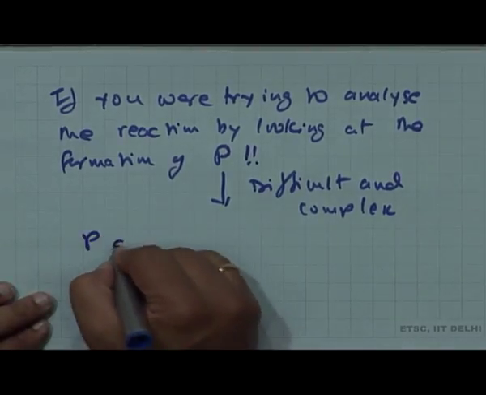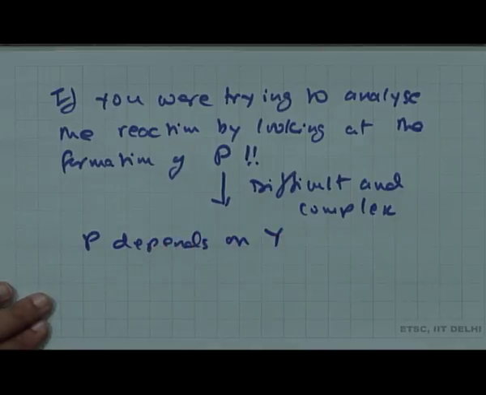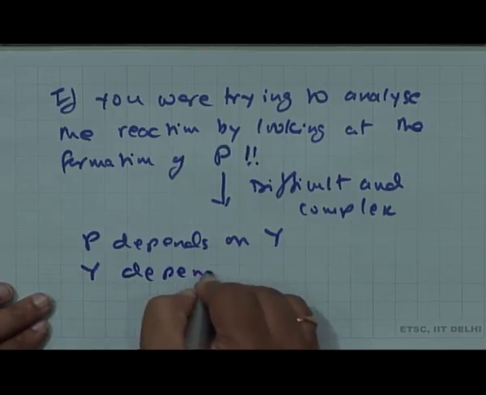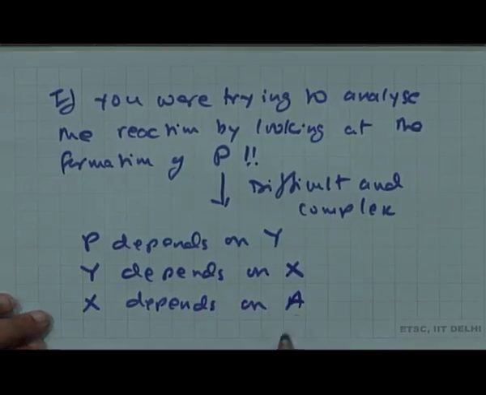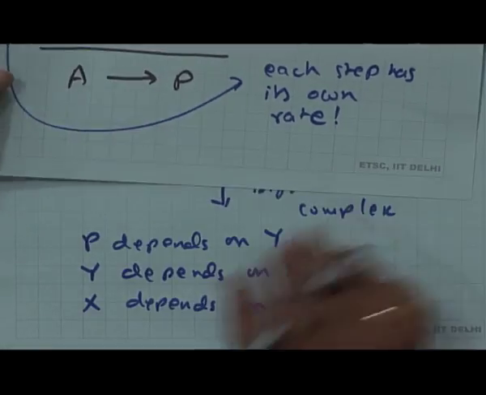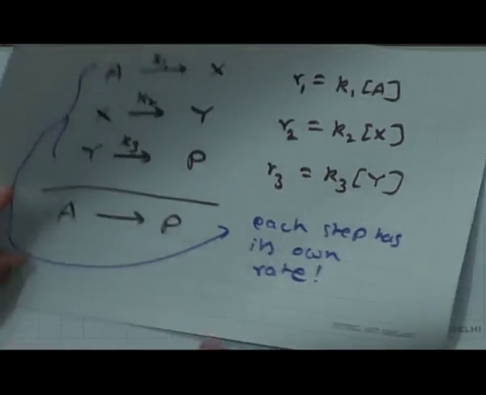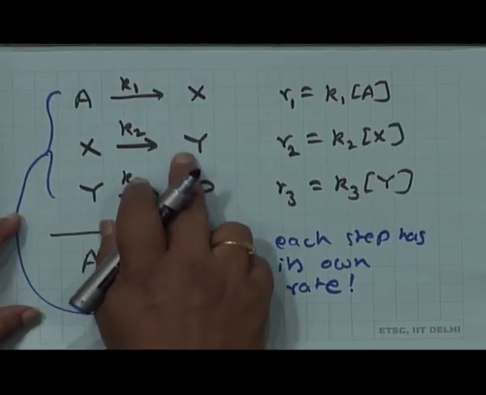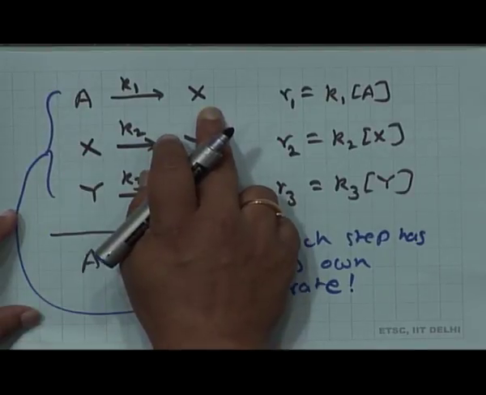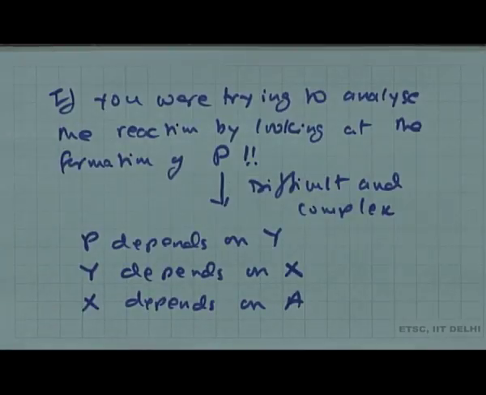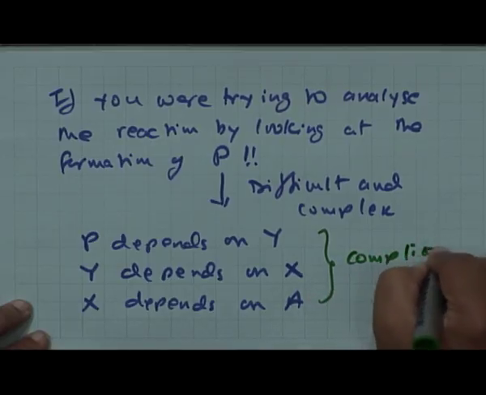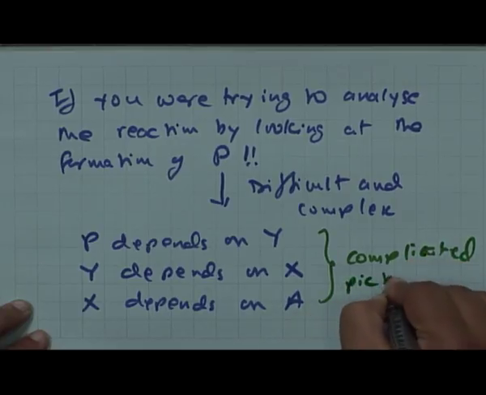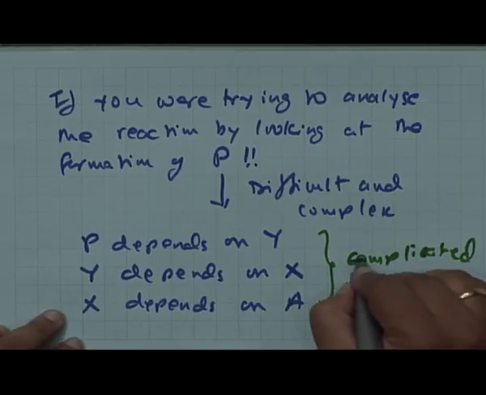Because the formation of P depends on Y. Now, the formation of Y depends on the formation of X, and the formation of X now depends on A. Hence, P is dependent upon Y, which in turn is dependent upon X, which in turn is dependent upon A. This tells you that this is quite a complicated picture.